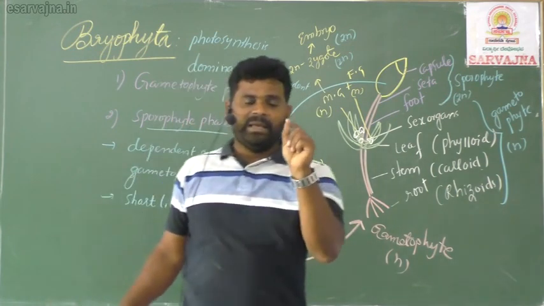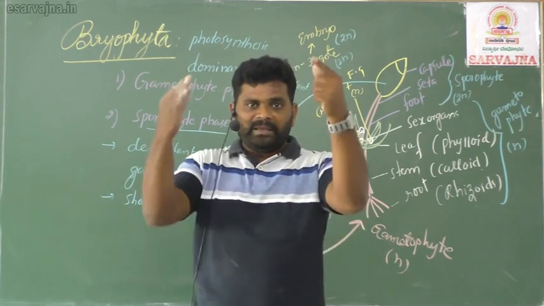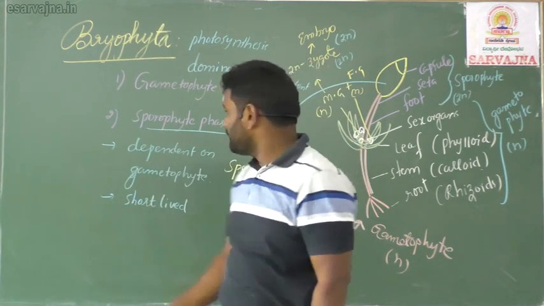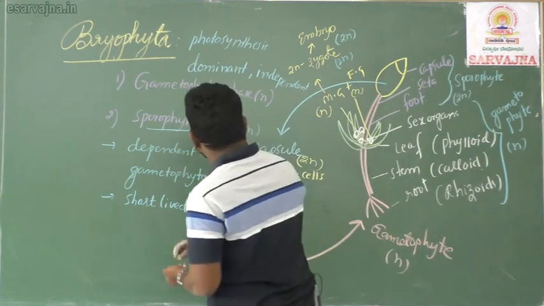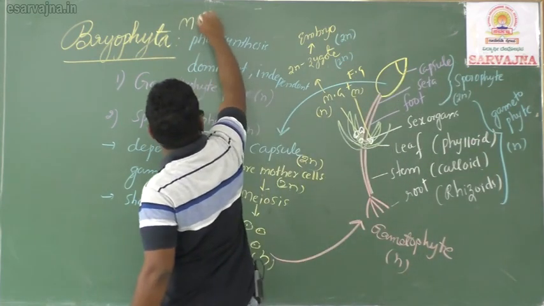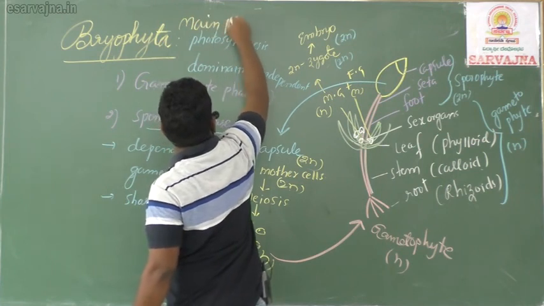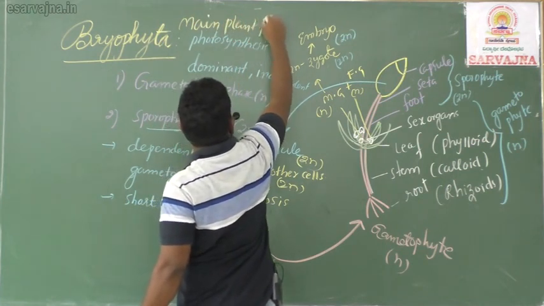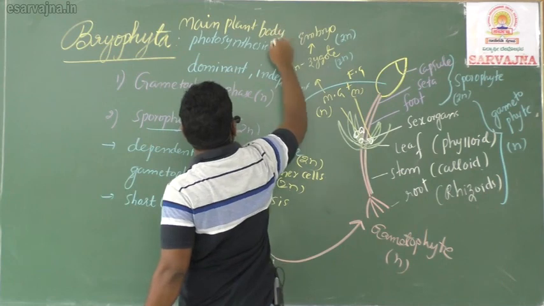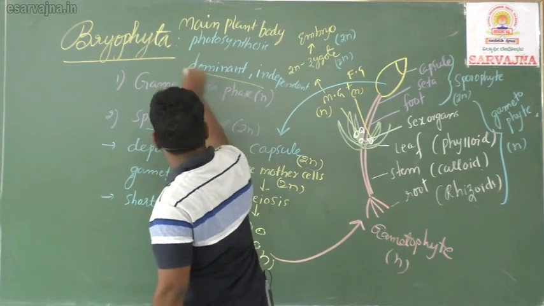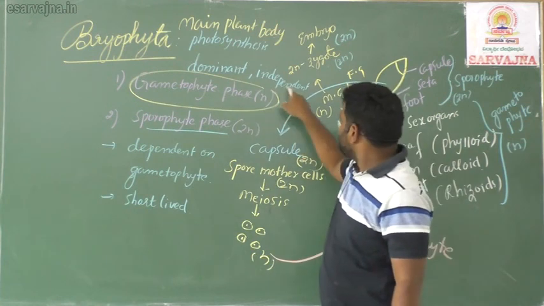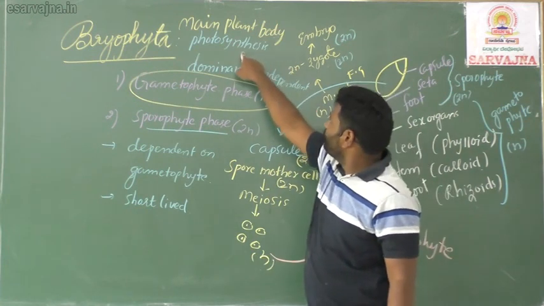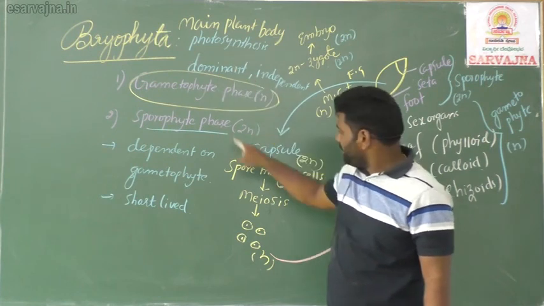So you will get a very important question. The main plant body of a bryophyte is what? The gametophyte. So I would like to write: the main plant body of a bryophyte is the gametophyte. The gametophyte is a dominant phase. The gametophyte is an independent phase. It does photosynthesis. It gives accommodation to the sporophyte.